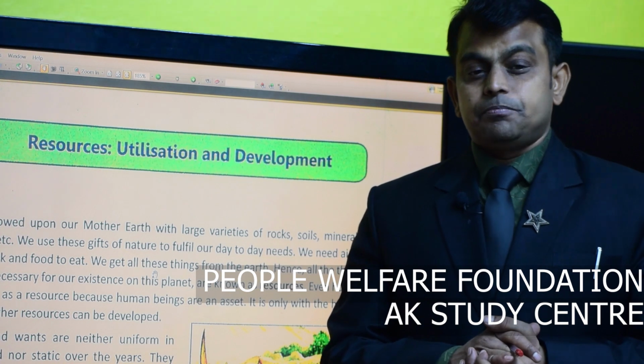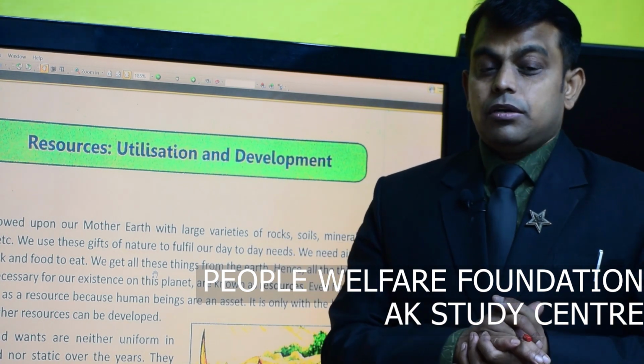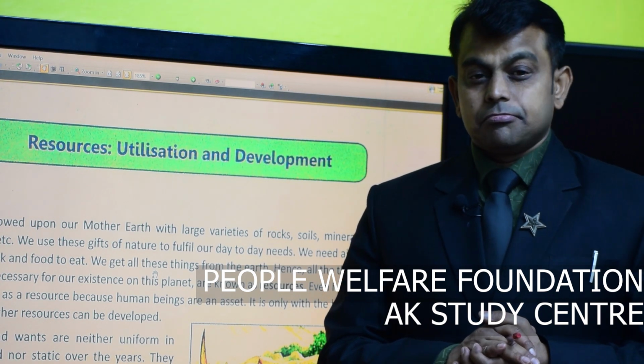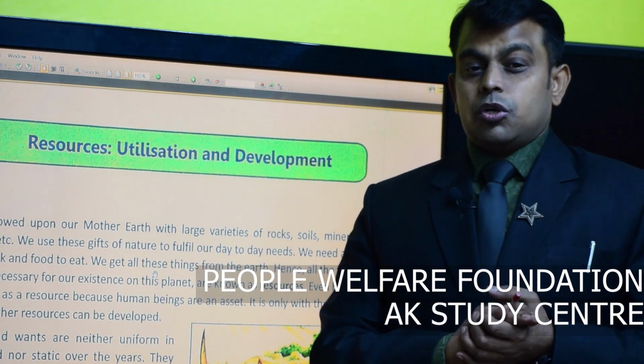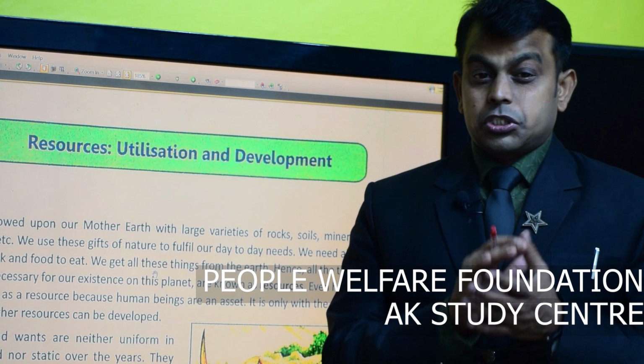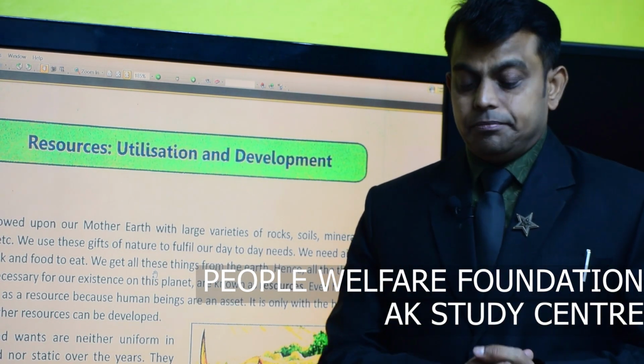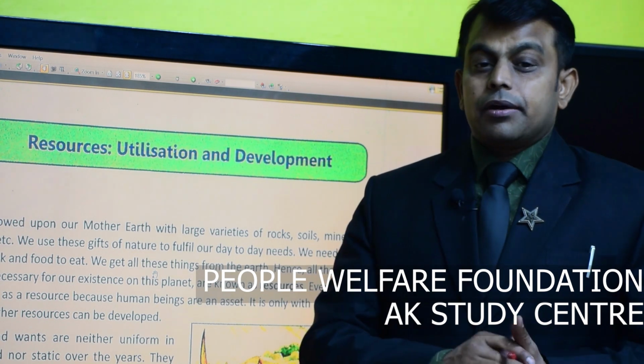Population means summing up the world's population. Resources are going to deplete. Resources are less, and population is so high on account of demand.